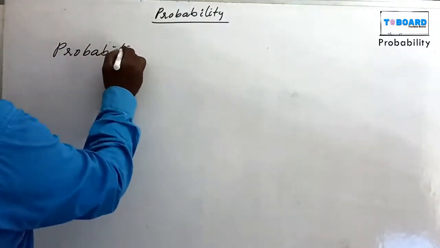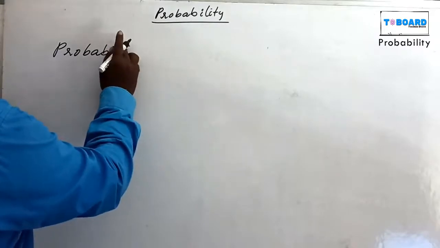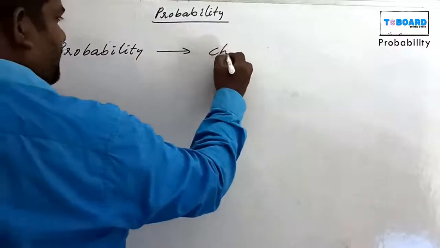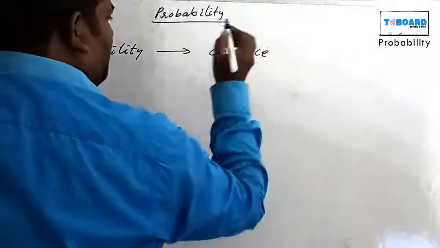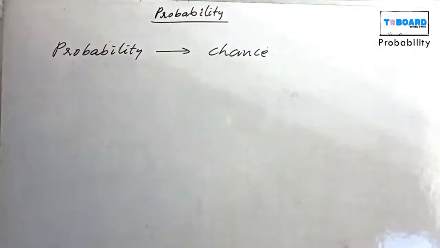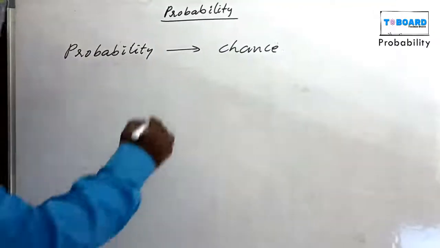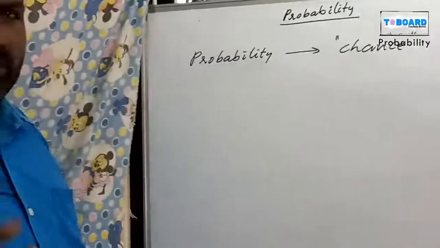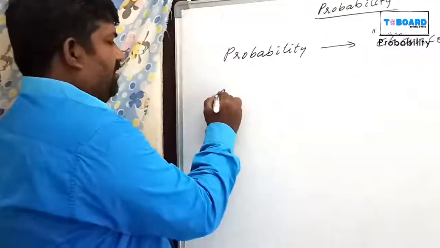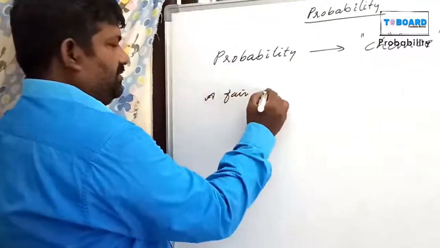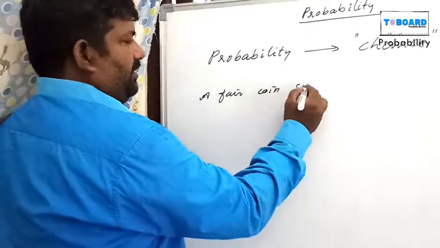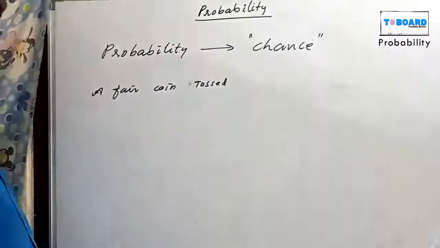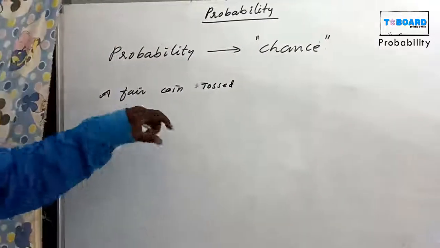Probability means chance. Probability means getting chances. Suppose a fair coin is tossed. For example, a fair coin is tossed. What is the probability of getting a head?